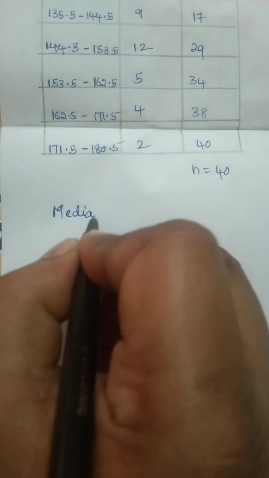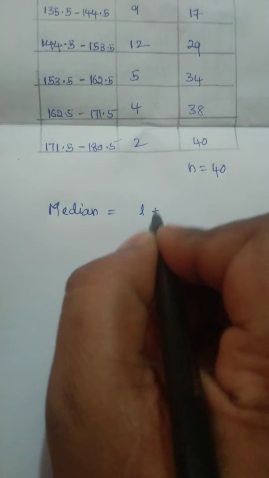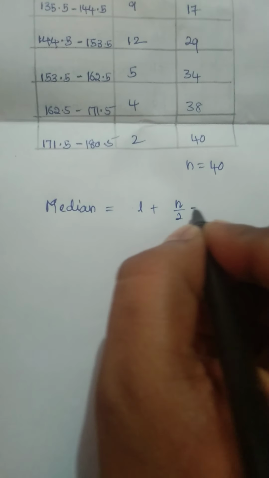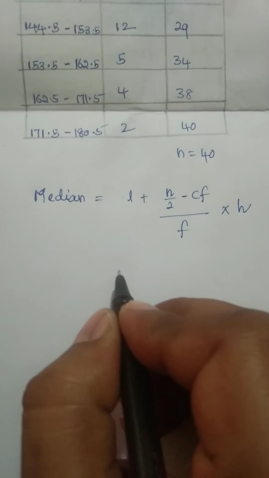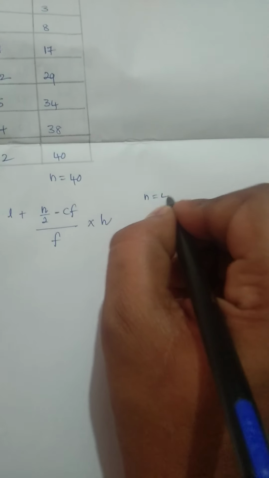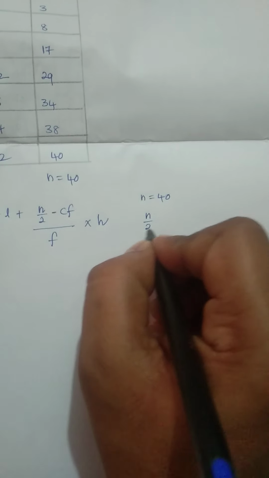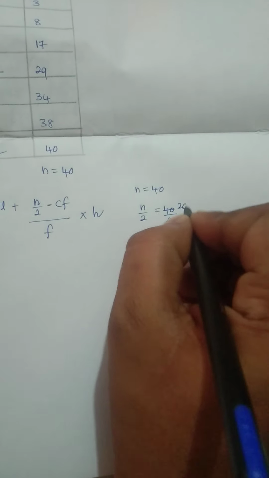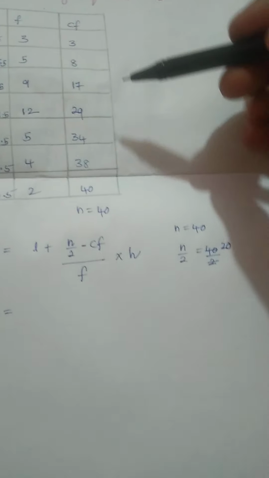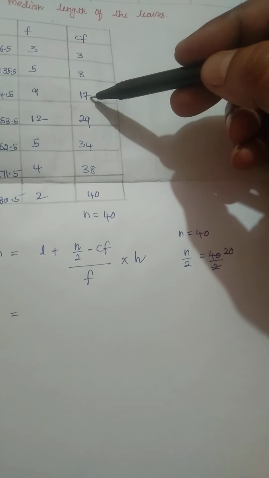So what is the formula to find the median? Median equals L plus (n by 2 minus CF) by f, into h. As we got n value 40, n by 2 is 40 by 2, which is 20. So n by 2 is just after 17, right?